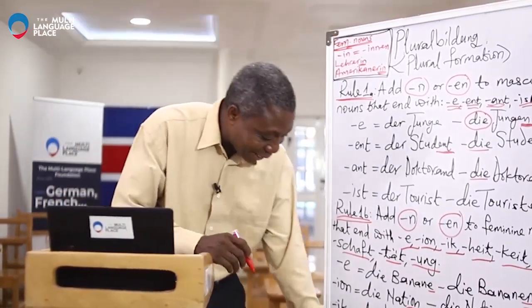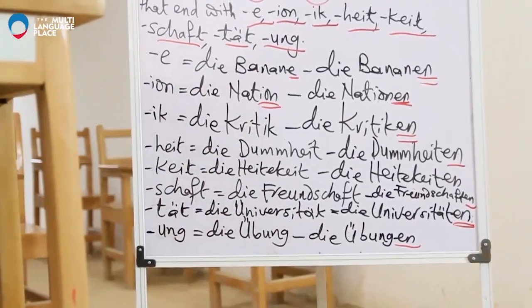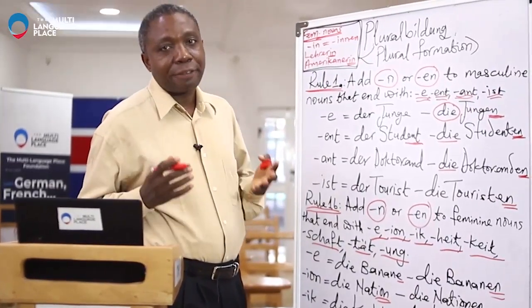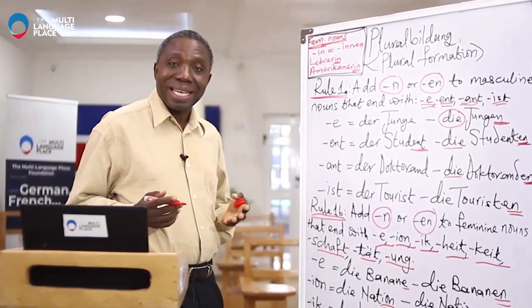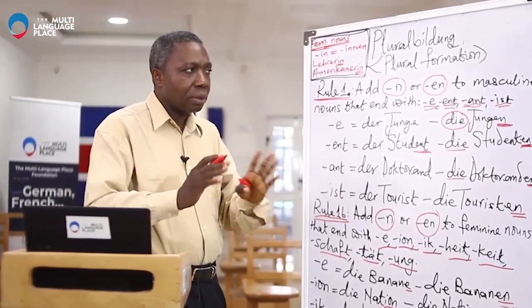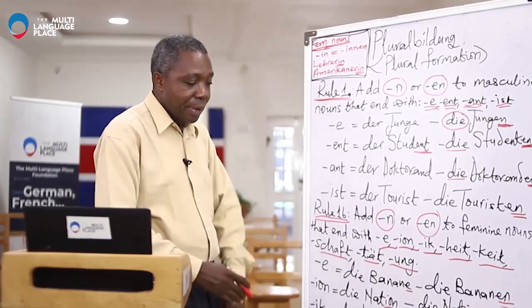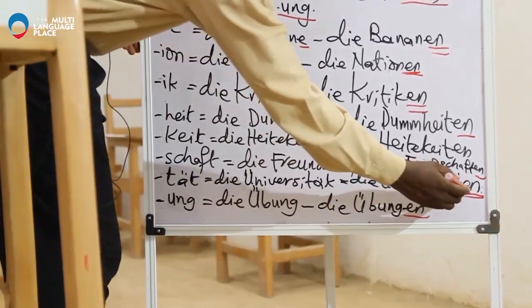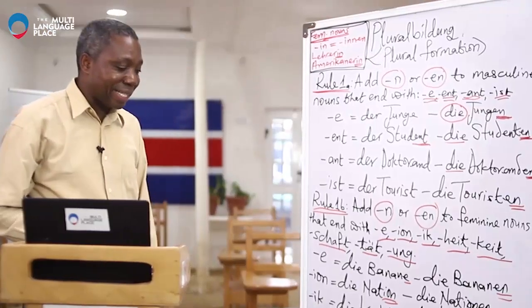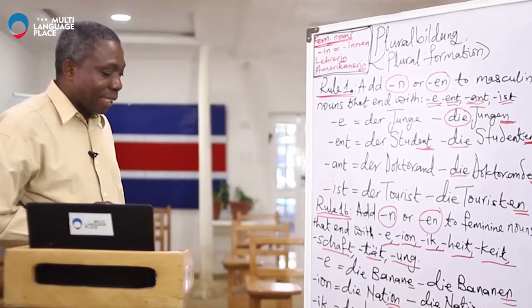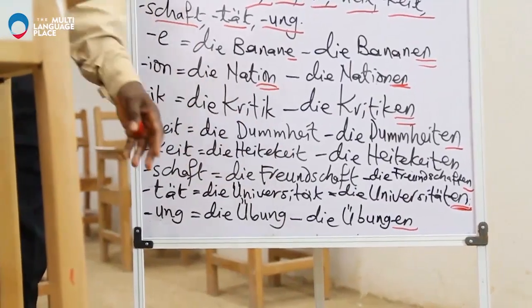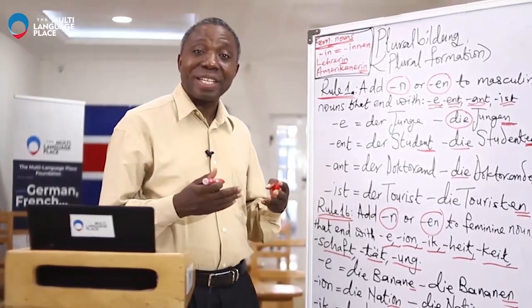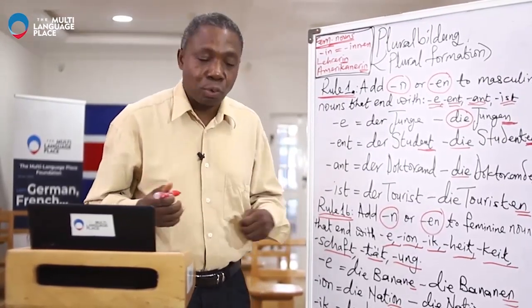So we have the example, die Universität. And the plural is, remember, I repeat again, the article. The definite article for the plural is always die. Never forget that, always die. And then we have die Universität, and then in the plural, die Universitäten. Of course, die Universität simply means university. The first one is die Universität, university, and die Universitäten, universities, in the plural form.